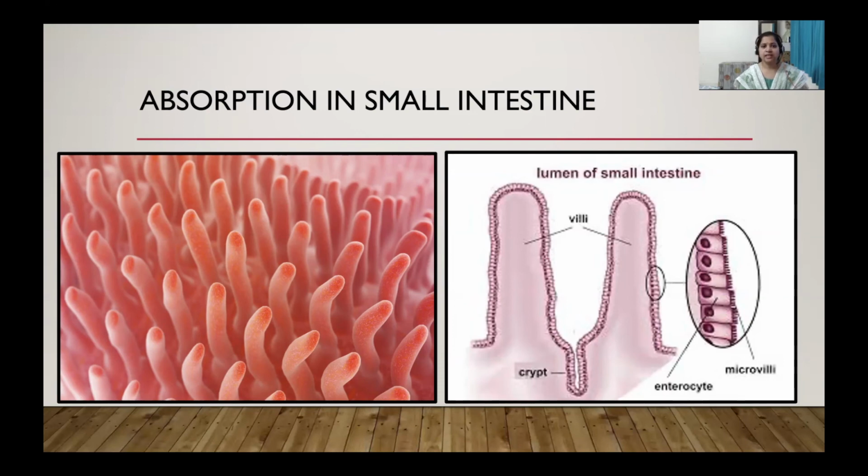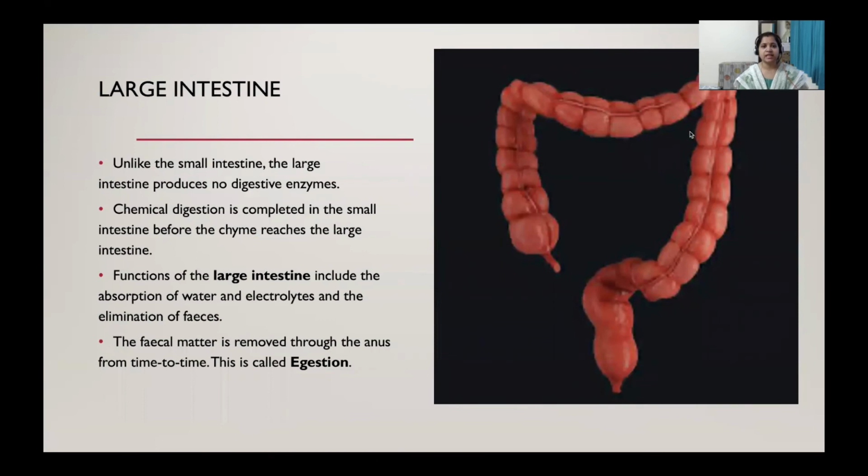Then the undigested food material from the small intestine enters the large intestine, and unlike the small intestine, the large intestine doesn't secrete any enzyme, it has no work in the process of digestion. So it only absorbs the salts or electrolytes and the water from the undigested food material, and the rest of the undigested material will be stored in the rectum, and at times it will come out, means the excreta or the feces will come out through the anus, and the process is called egestion.